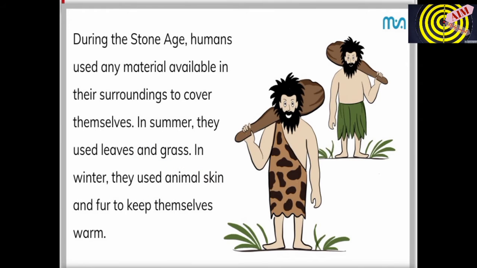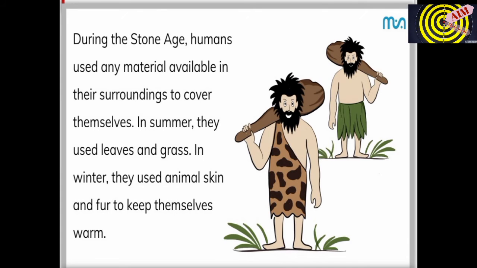So during the Stone Age, humans used any of the materials available in their surroundings, and in summertime they used leaves and grass. In winter, as they felt cold, to get rid of the cold they wore animal skin or fur to keep themselves warm. So in this way they managed to keep warm in winter and keep cool in other seasons.